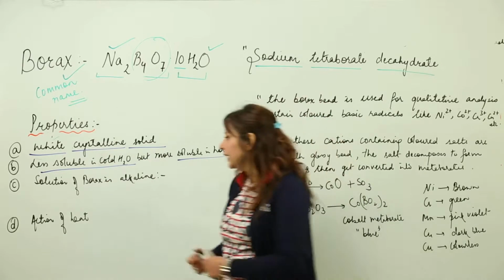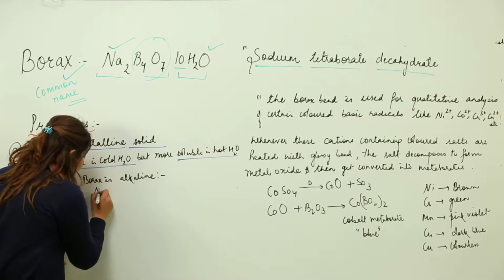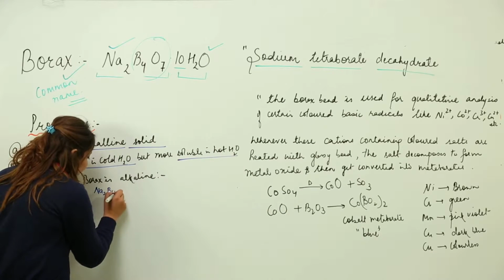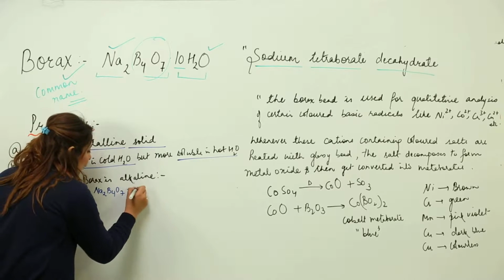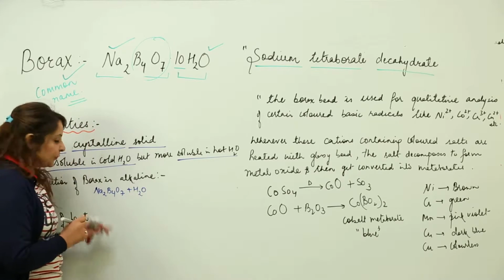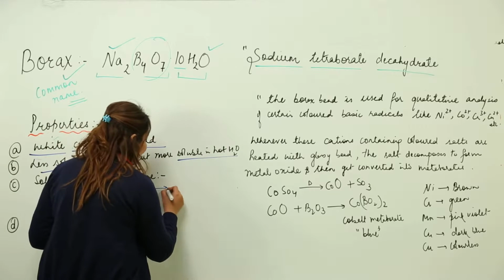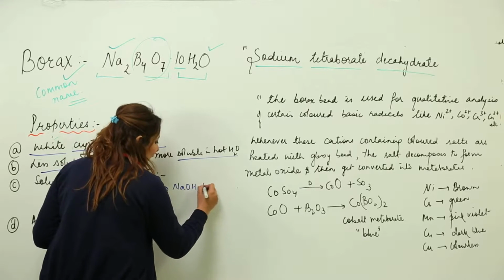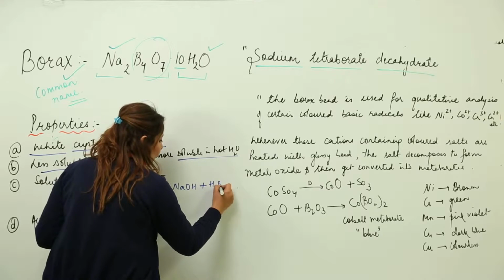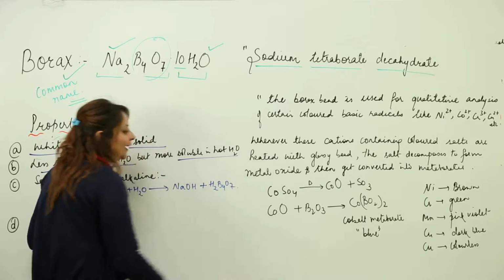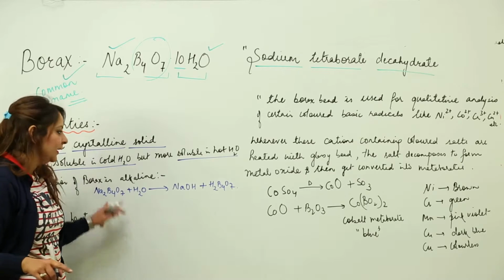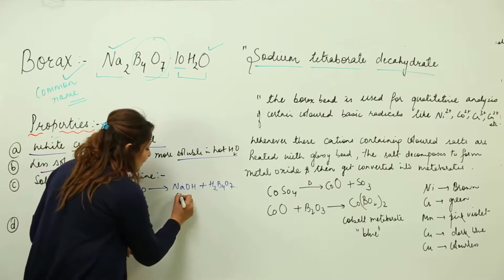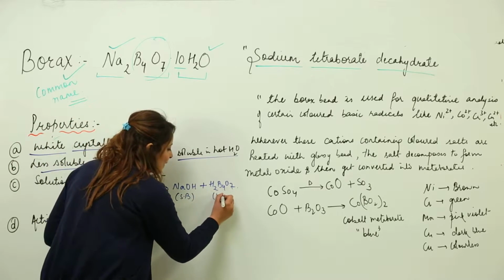How am I going to prove that? See, I am going to take borax, which is Na2B4O7, and I am going to add borax into water. And when I do this, what do I get? I get sodium hydroxide, and along with that I get a weak acid of boron, that is H2B4O7. Then as you can see, this is a strong base and it is a weak acid, right?